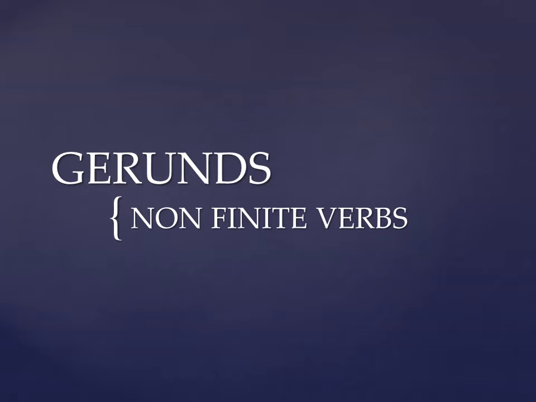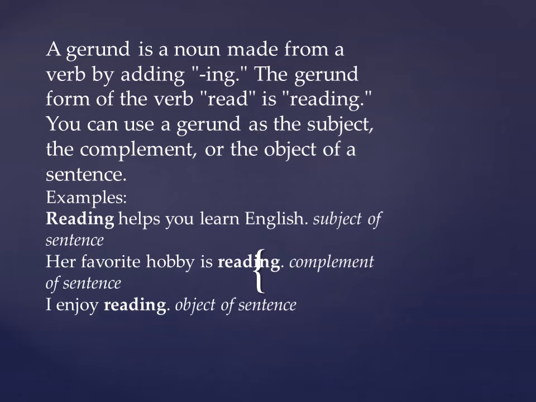Now before I begin with this topic, what is the definition, how many kinds are there, or how these are used, let me clarify something you might also feel confused about. Gerunds also are the ing form of the verb, the base form of the verb plus ing, and participles are also the base form of the verb and ing. So here comes the confusion, but it will become clear to you with certain points which I am going to discuss in this video.